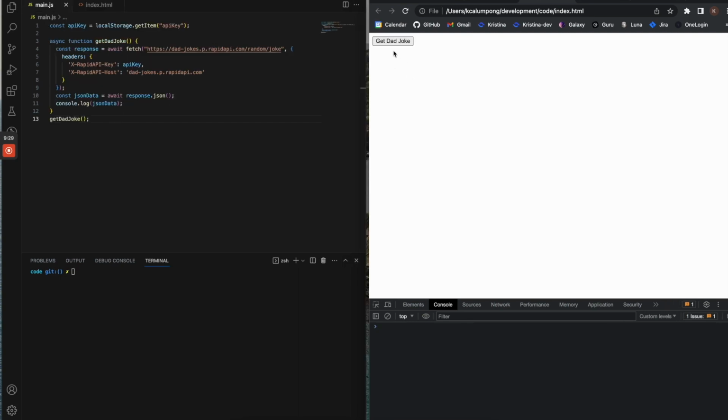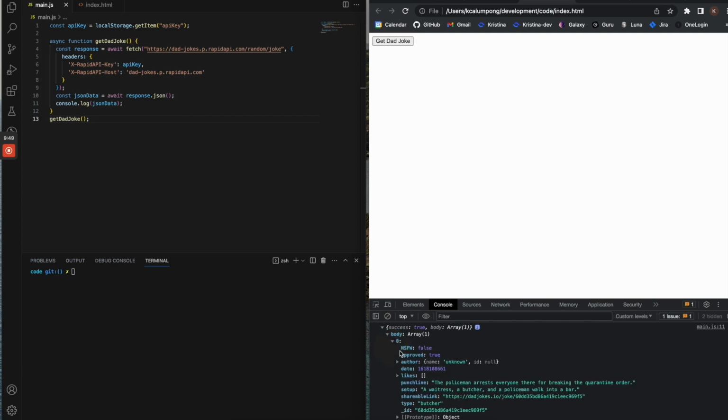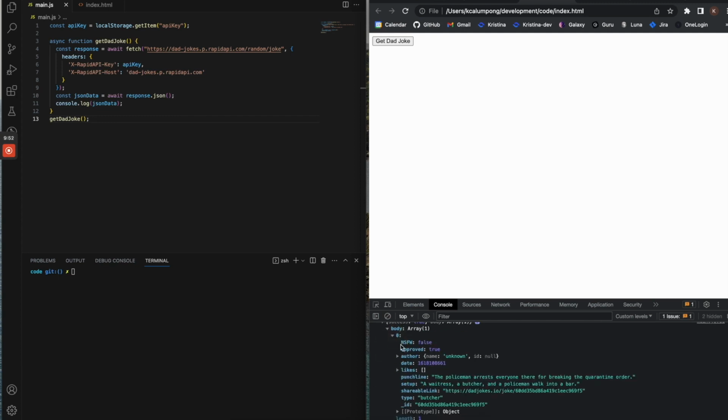So whenever we click this button, Get Dad Joke, we're going to want underneath it maybe a P tag or an H1, depending on whatever your project looks like. For this tutorial, we'll have a P tag that shows the joke setup, and then maybe give about 3 or 4 seconds before we show the punchline. First thing that I will do is connect these buttons.